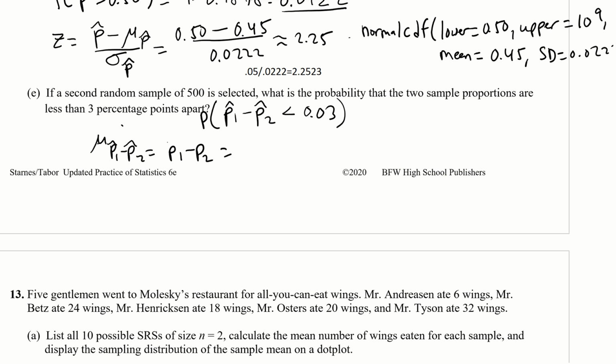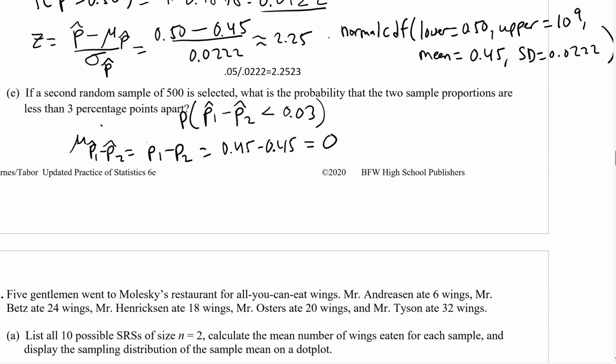P1 and P2 are the same, right? So they're both 0.45 because they come from the same population. It's not like they're two different populations. They come from the same population. So we know when we subtract them, it should be 0.